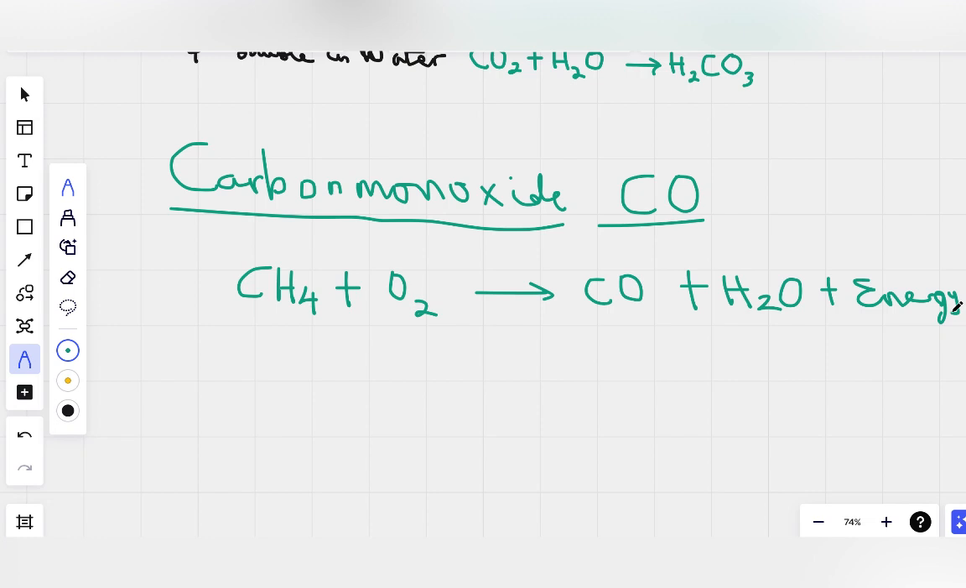So when this one burns in oxygen that is not enough, little oxygen, then we begin to have carbon monoxide instead of carbon dioxide. So that's that for that.